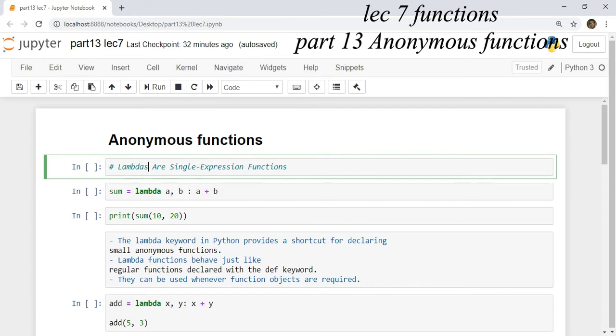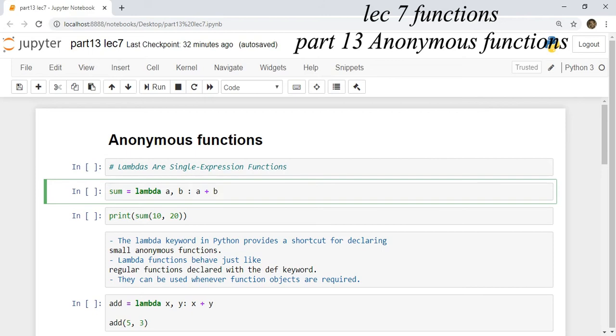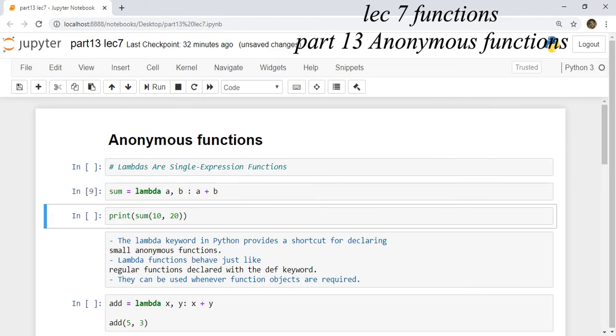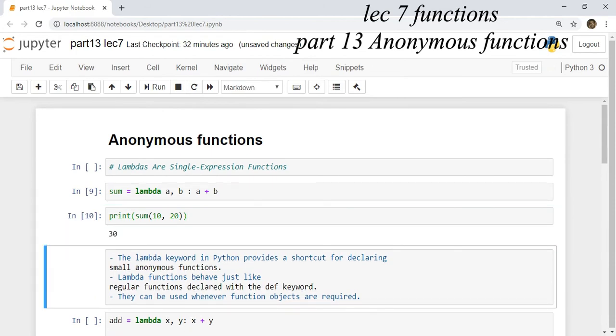The expression will be evaluated and the result will be stored in sum. We call the sum function with 10 and 20. 10 is accepted as a, 20 is accepted as b, the expression is evaluated and the value is implicitly returned as sum.